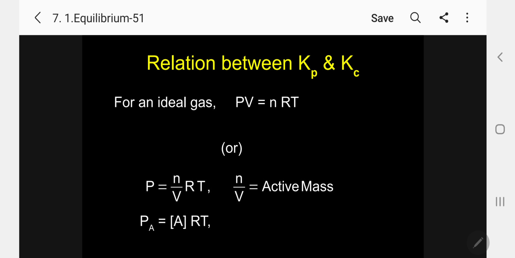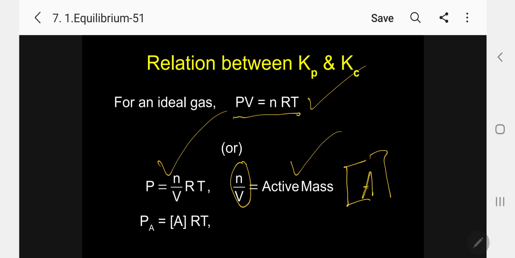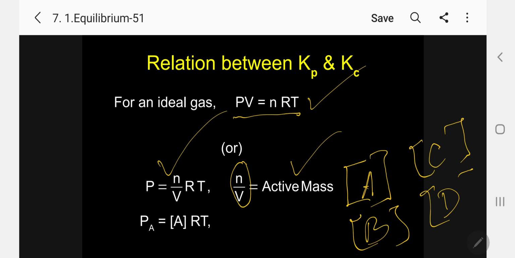I know for ideal gas we have derived the ideal gas equation PV equal to nRT, or I can write P equal to n by V into RT. What is n by V? Nothing but active mass. That means in the case of A, this is the active mass; in the case of B, C and D, these are the active masses.